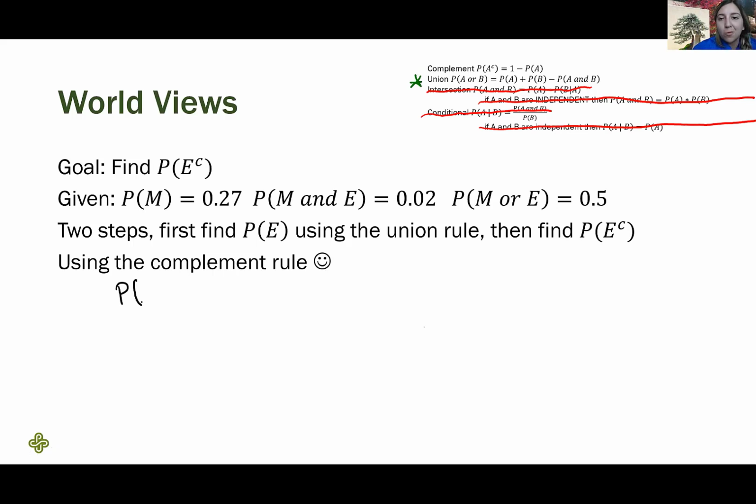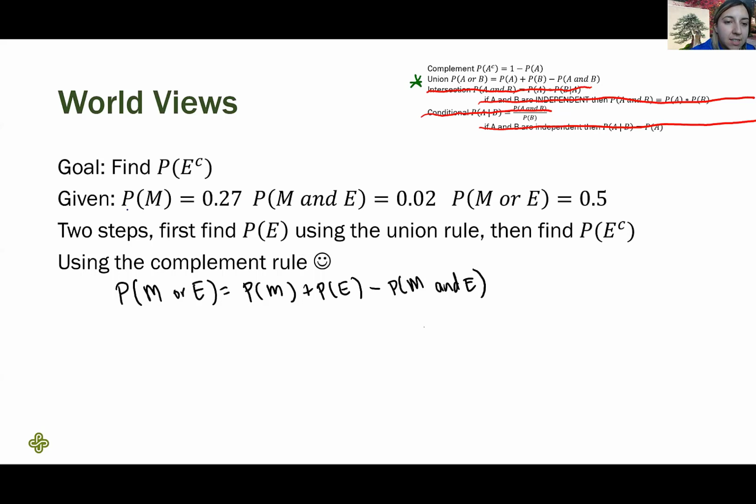Probability, we're not using A's and B's anymore, we're using M's and E's. So probability of M or E equals probability of M plus probability of E minus probability of M and E. Let's plug in all of the facts we know.